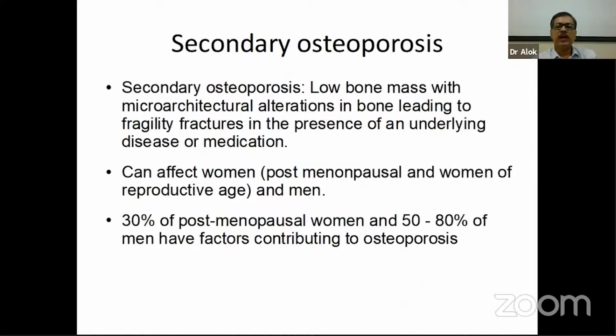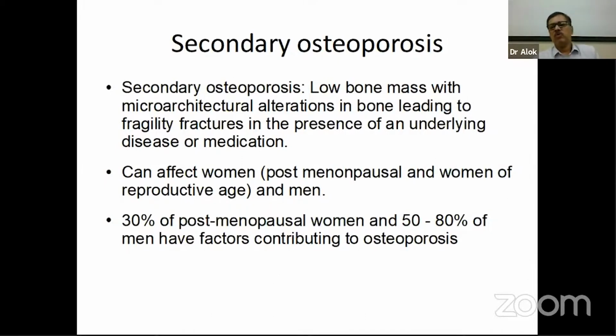So with this, we'll come to osteoporosis as such. Secondary osteoporosis is basically low bone mass with micro-architectural alterations in bone. It can lead to fragility fracture in the presence of an underlying disease or medication. It can affect women and men. Normally, osteoporosis is supposed to be a disease of women, that too in the postmenopausal age. But secondary osteoporosis can affect both premenopausal and postmenopausal women.